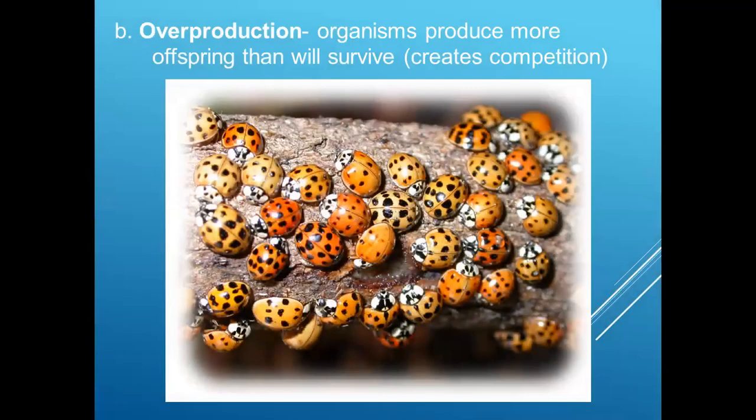The second is overproduction. Some organisms produce more offspring than will survive. Let's imagine that the natural resources, such as space, water and sunlight, are limited, and the number of organisms which need to survive on them is huge.